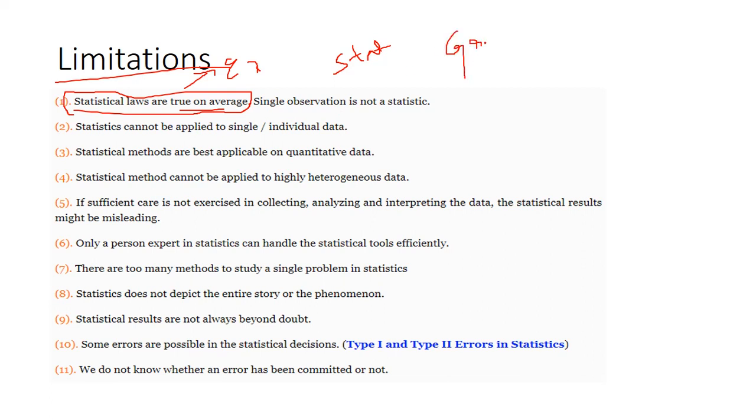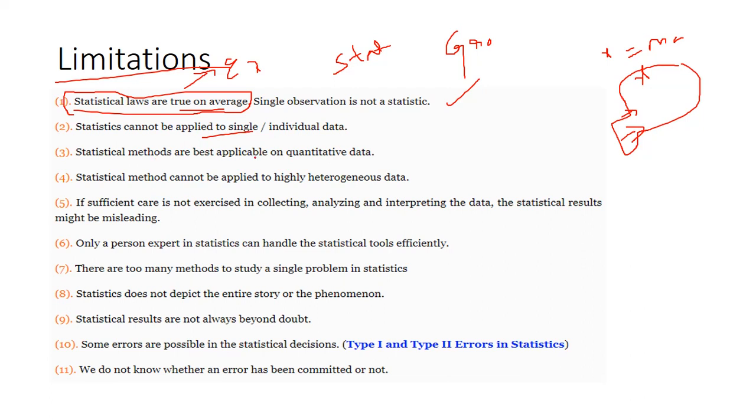Group data. If you work in a class of students and I take just one student, some person x, and want to analyze, I want to apply mean, standard deviation, all these things. I cannot say the total class has this much mean and variance. For applying statistical measures we need a group of data. Statistics cannot be applied to single or individual data. This point is explained.